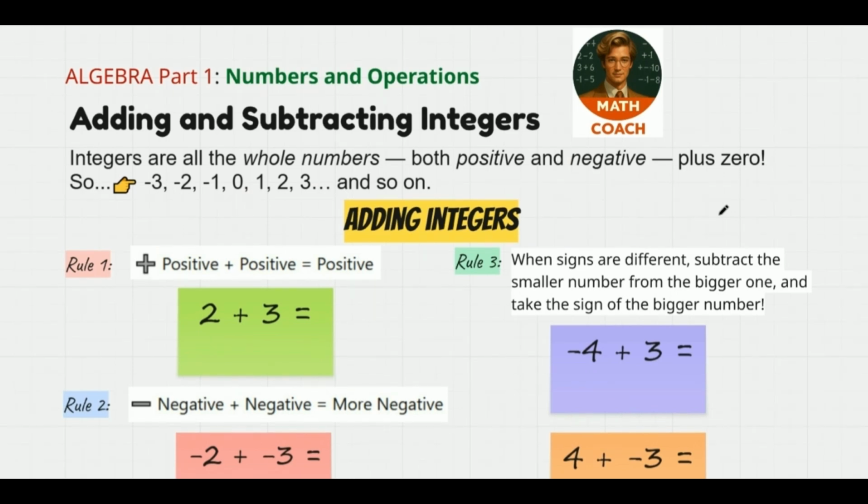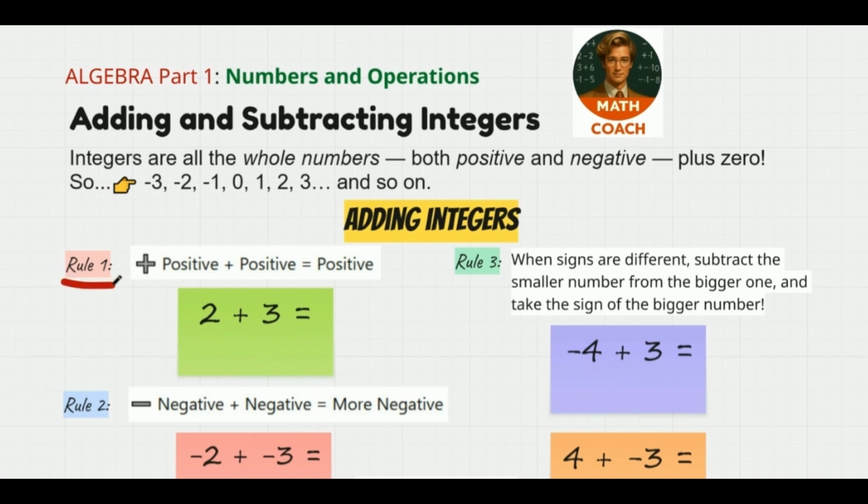Today we'll talk about algebra, specifically adding and subtracting integers, and we will begin with a quick recall of what integers are. So integers are all the whole numbers, both positive and negative numbers, including 0. This means that negative 1000, negative 3, negative 2, negative 1, 0, 1, 2, 3, 4000, and so on are all integers. But then 1.5, 2.7, or other types of numbers are not integers. Okay? Now, there are 3 basic rules when adding integers, and we will discuss them one by one.